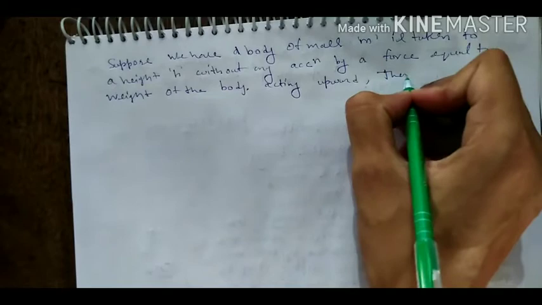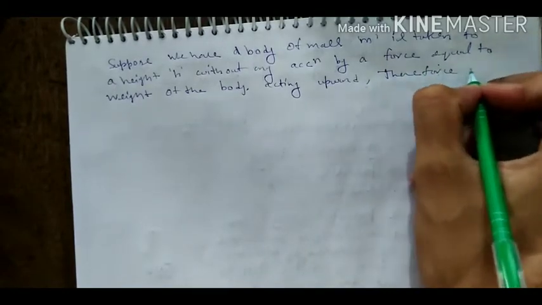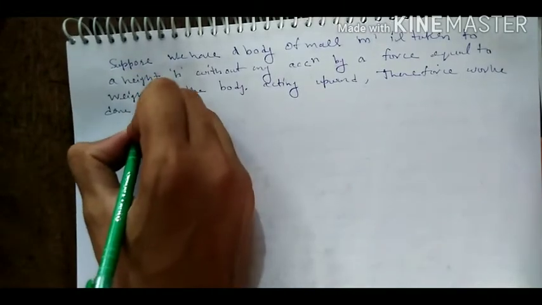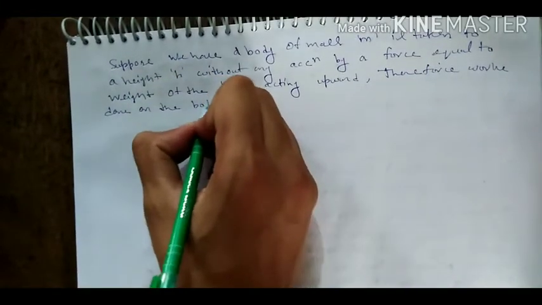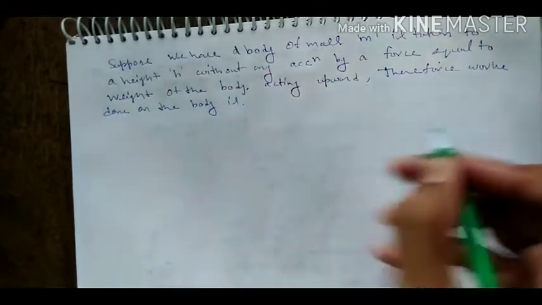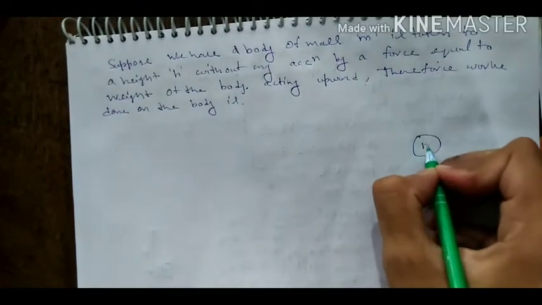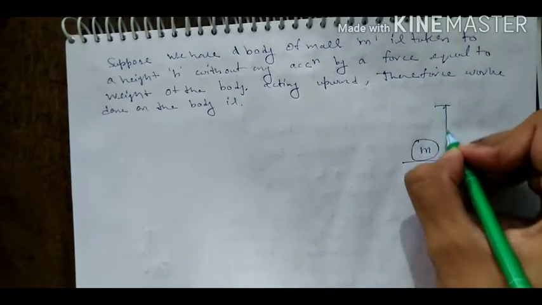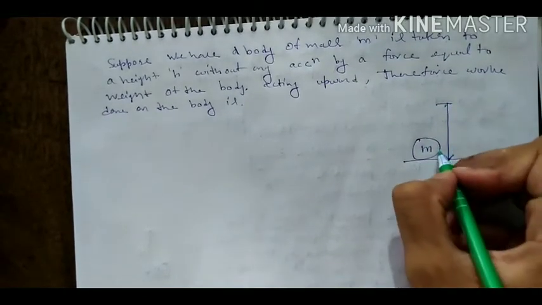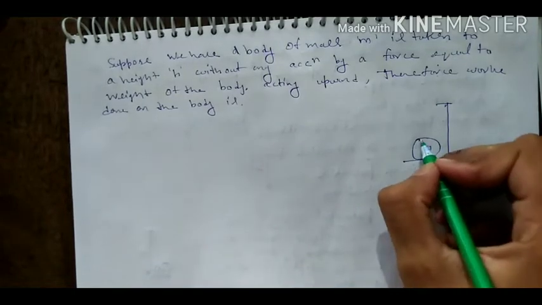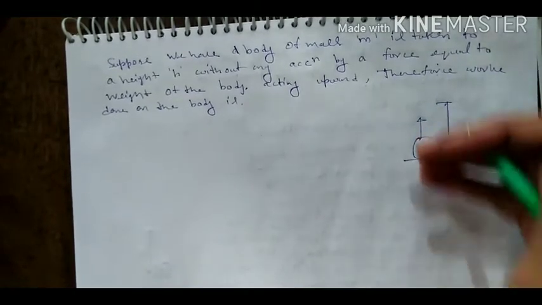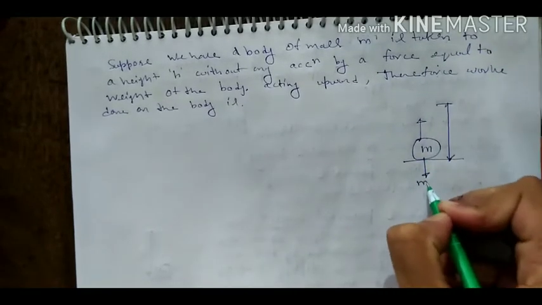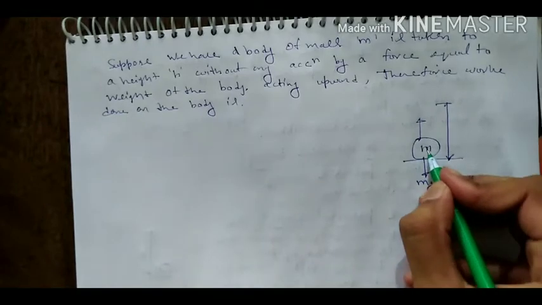Therefore, work done on the body is, suppose you have a body having mass m, and you have to lift it up to height h without accelerating. Without accelerating means its acceleration should not be changed. When you are applying a force on this body in upward direction, this force is equal to the weight force of this body.